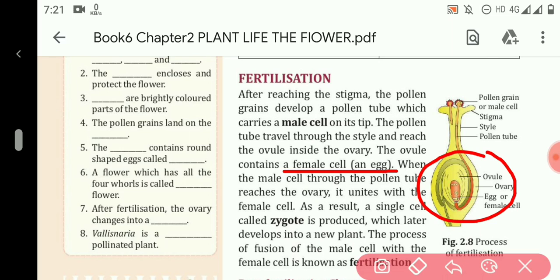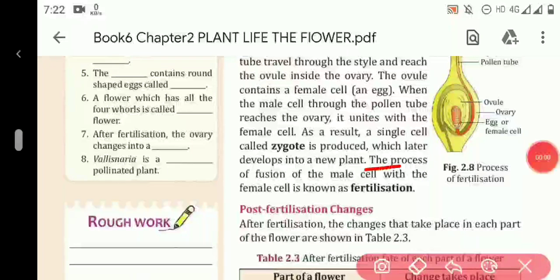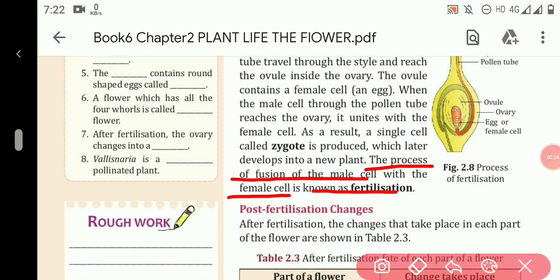Now here comes a pollen tube which contains the male cell. When the male cell reaches the ovary, it unites with the female cell. They fuse, and as a result a single cell is formed which is known as zygote, which later develops and grows into a new plant. So the process of fusion of the male cell with the female cell is known as fertilization.